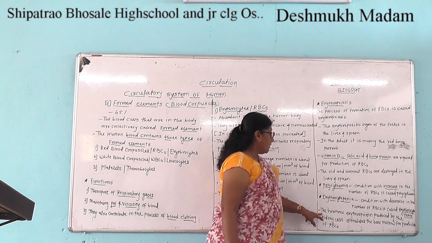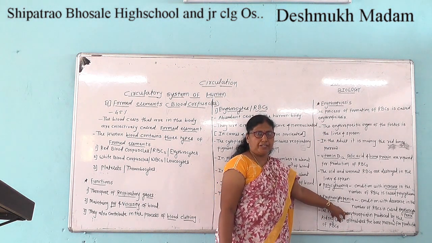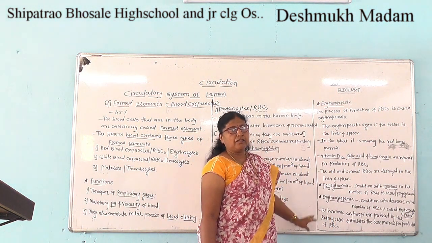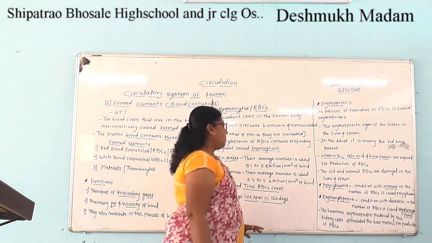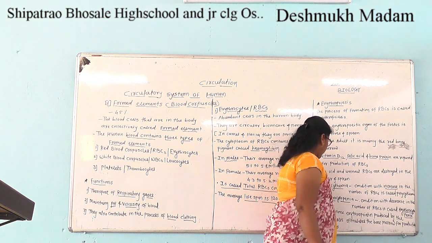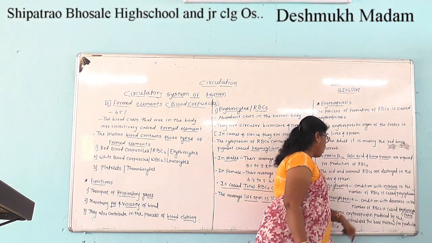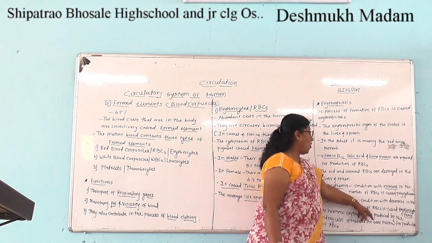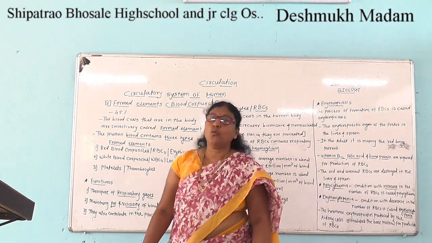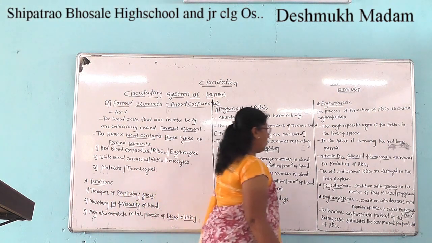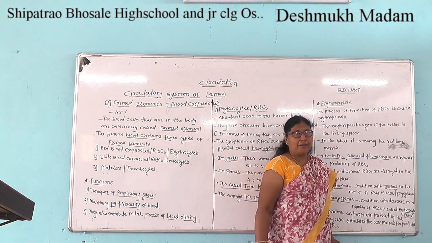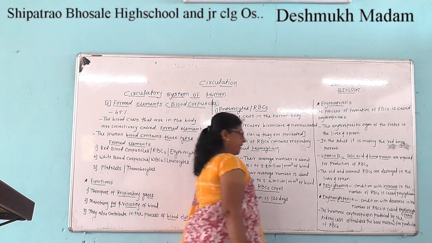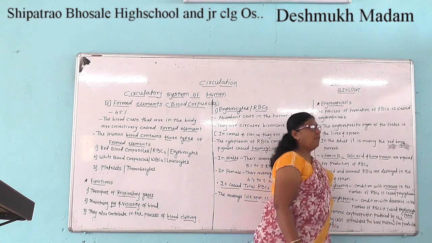The hormone erythropoietin, produced by the kidney cells, stimulates the bone marrow for the production of RBCs.